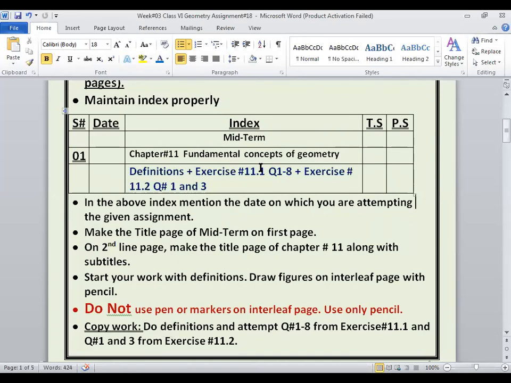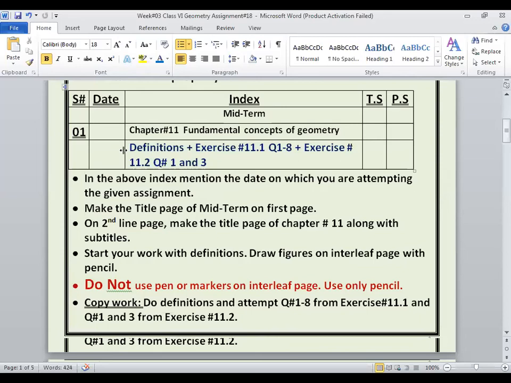Now one thing is that first of all, you will maintain your index. You will write down midterm. Then you will write chapter number 11, Fundamental Concepts of Geometry. That is your chapter name. And then you will write the index. Now these are the questions that you have to attempt.